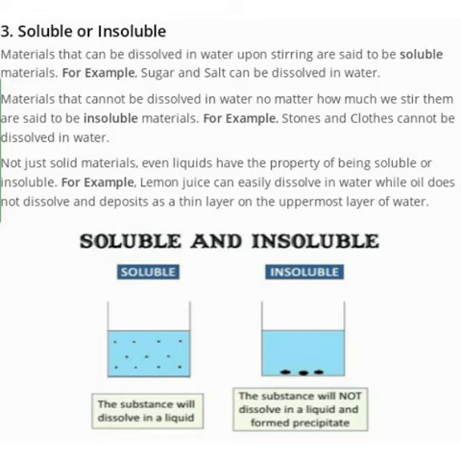Before moving to the next topic, I want to say that water plays a very important role in the functioning of our body because it can dissolve a large number of substances. Not just solid materials, even liquids have the property of being soluble or insoluble. For example, lemon juice, or you can say vinegar, can also dissolve in the water, while oil does not dissolve and deposits as a thin layer on the uppermost layer of the water.